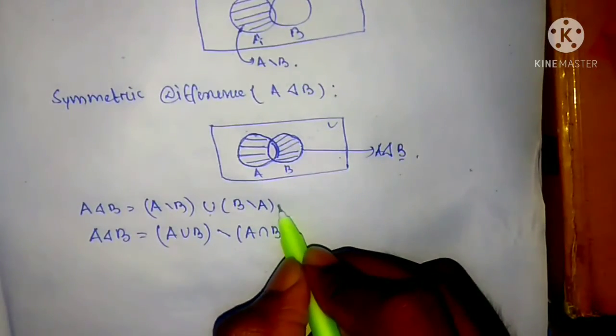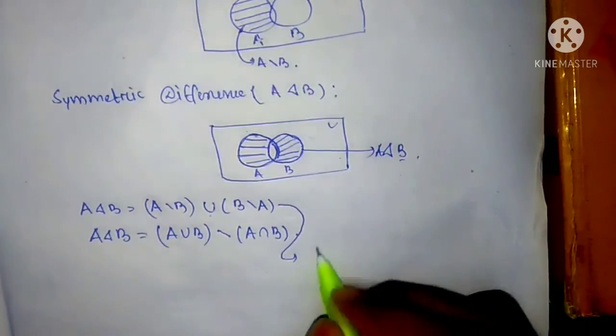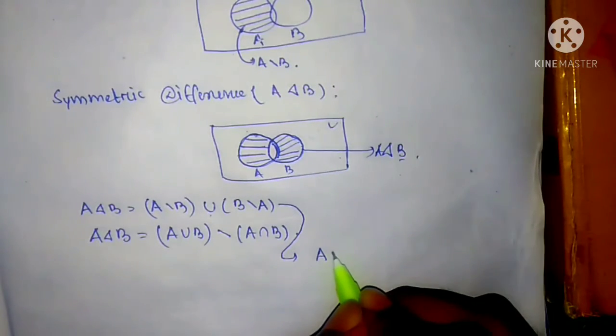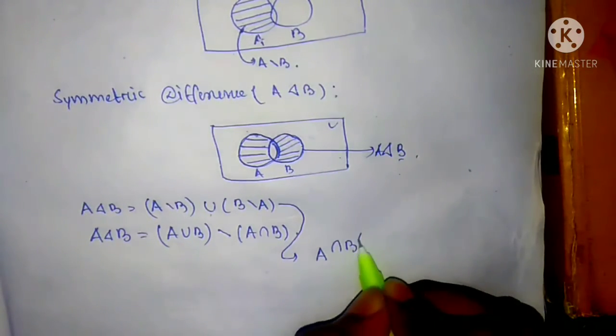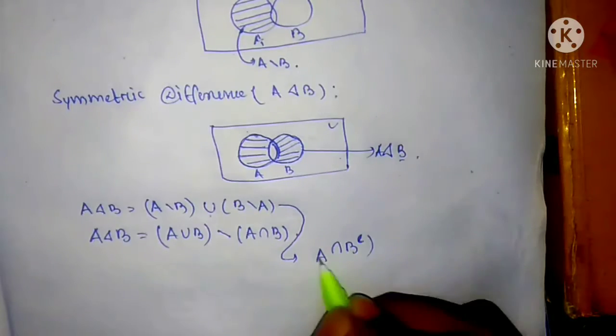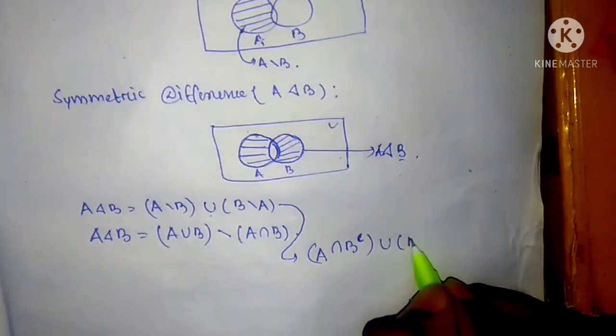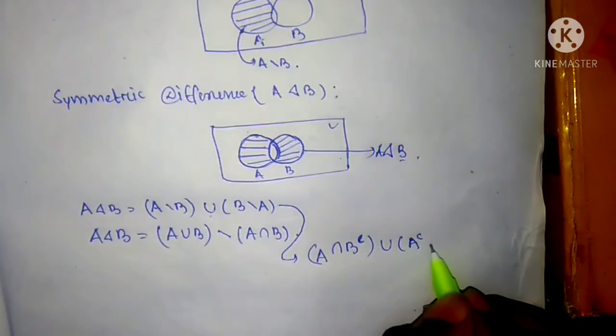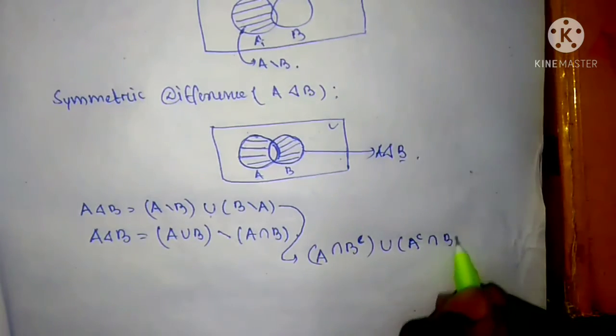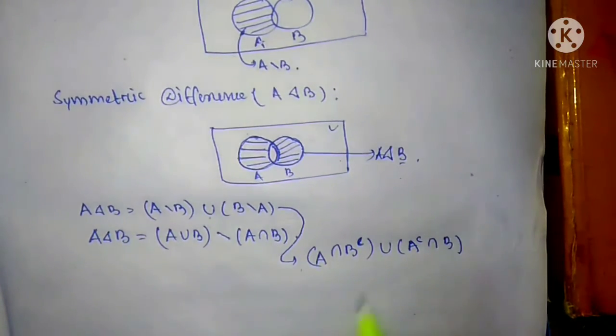Also, it can be expressed in another notation as A intersection B complement, union A complement intersection B. Also, you can check it using a Venn diagram.